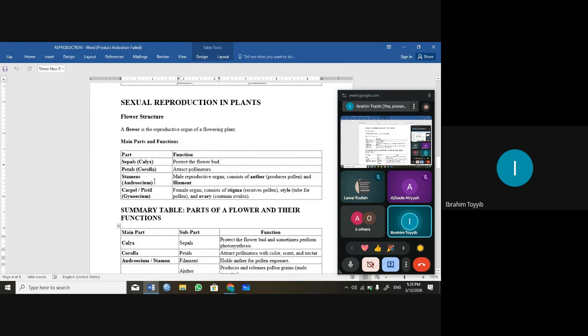We also have the stamens. The stamens consist of the anther, which produces the pollen grain, and the filament, which holds the anther.